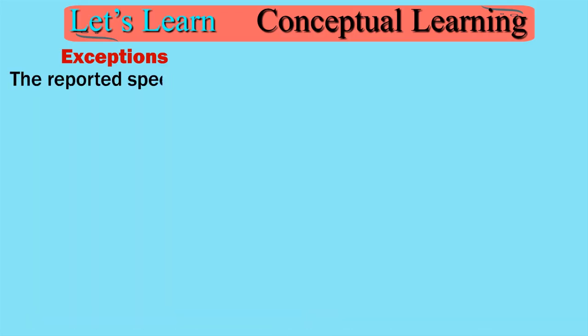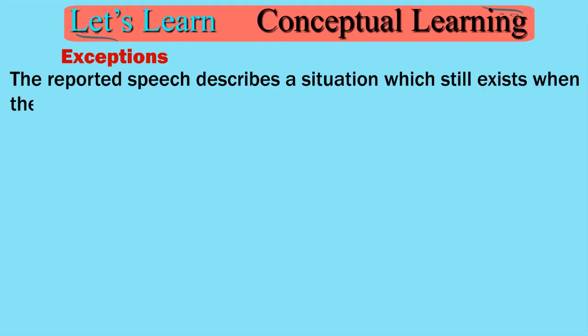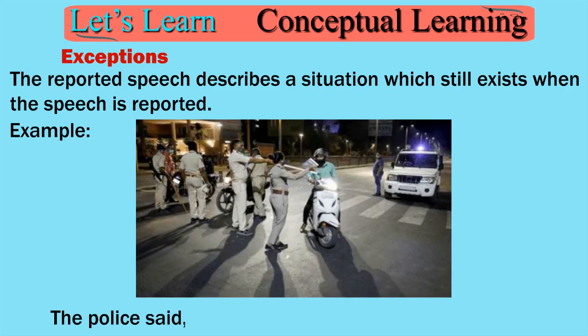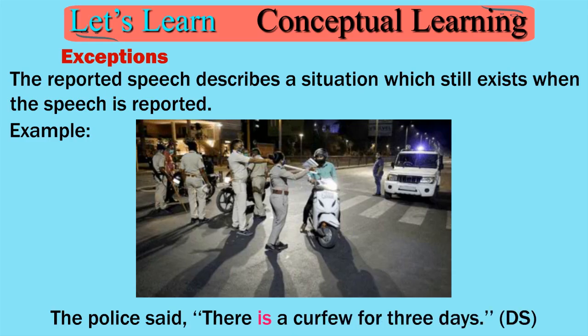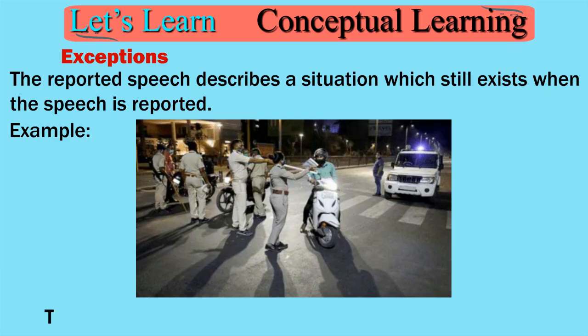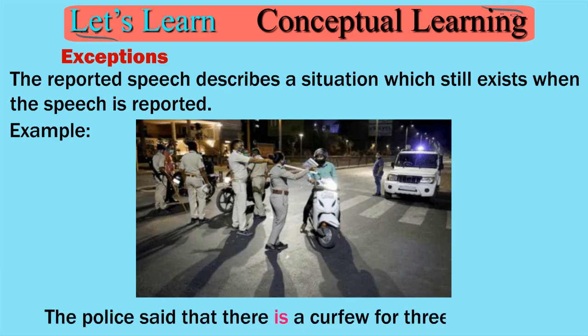The reported speech describes a situation which still exists when the speech is reported. Example: The police said, "There is a curfew for 3 days." DS. The police said that there is a curfew for 3 days. IS.